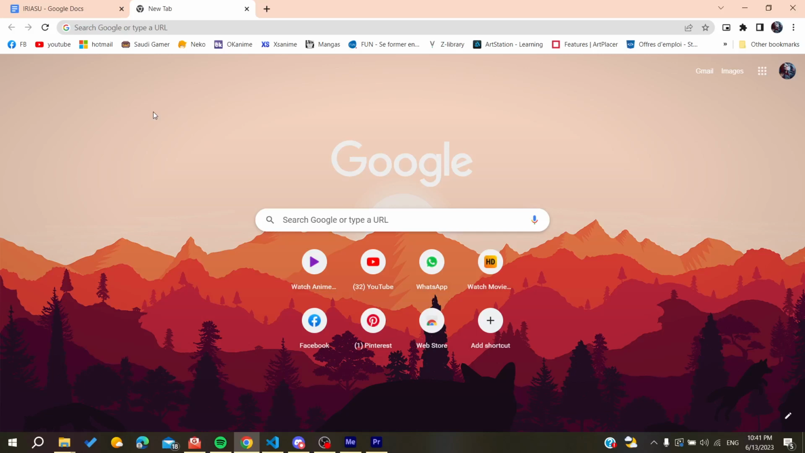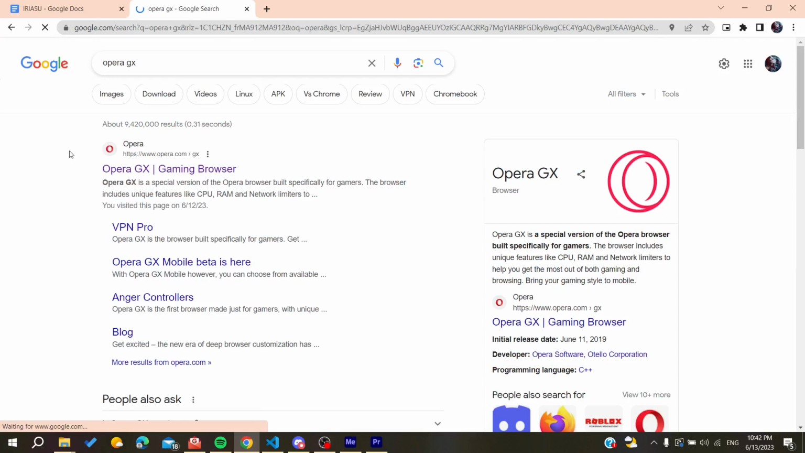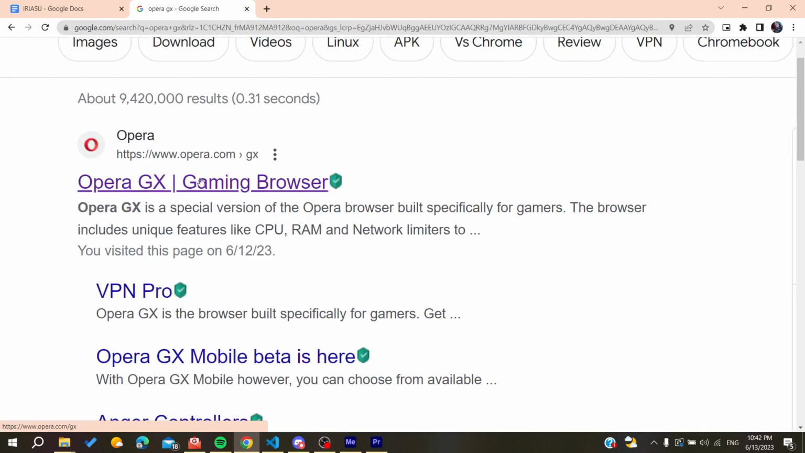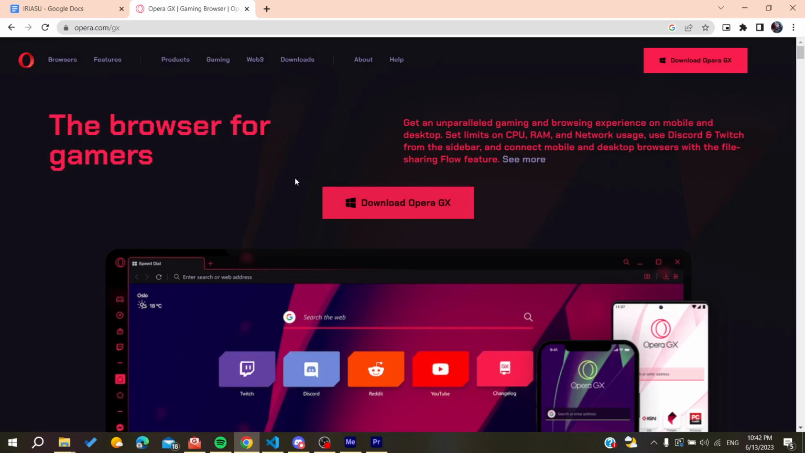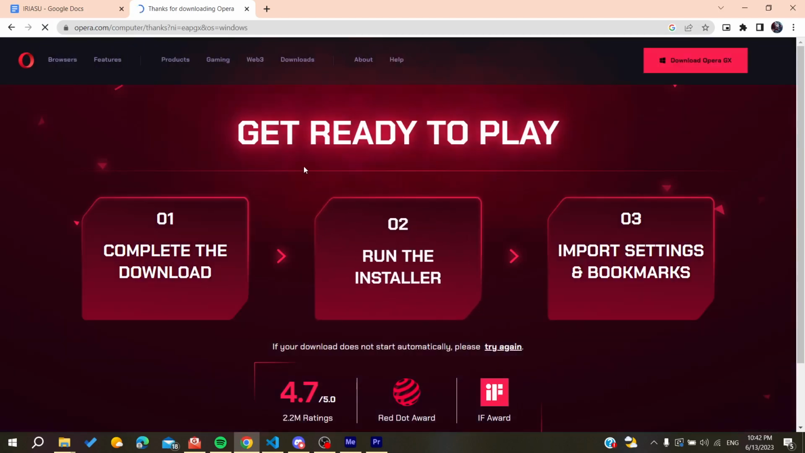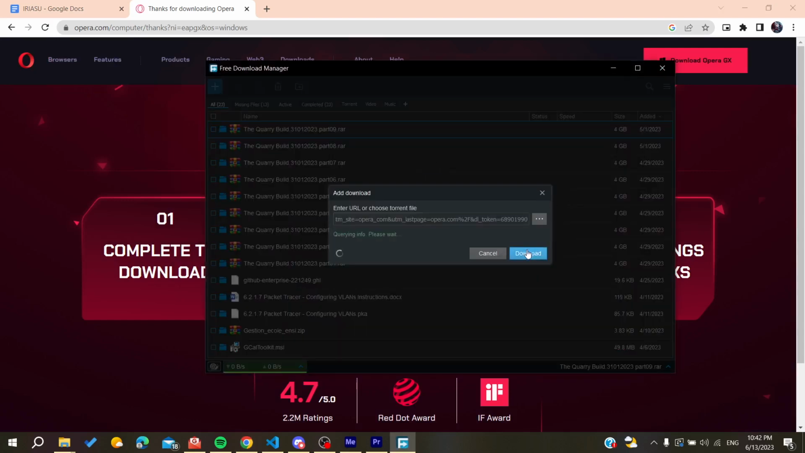So basically we need just to go to the URL bar of your web browser, either Google Chrome or any other browser. We are going to search for Opera GX, and then we will need just to go to the first link, which is the Opera gaming browser, and then we will need just to click here on download Opera GX.